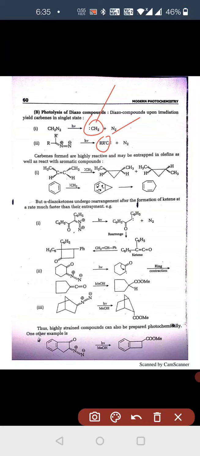But alpha-diazoketone undergoes rearrangement after the formation of ketene at a rate much faster than insertion. This is the diazo compound reacting with photon h nu.